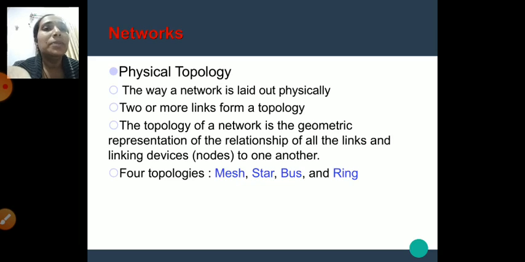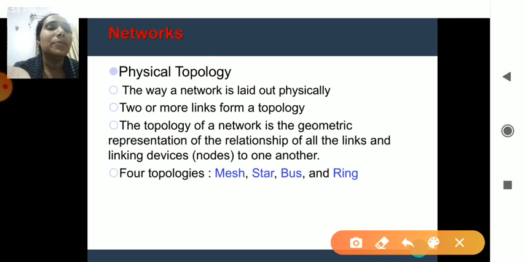So what do you mean by physical topology? It's nothing but how the network is said to be physically enabled. Mainly, the meaning of physical topology is how the network is laid out in a physical manner. What is the structure of the network? That is said to be a physical topology. A topology is implemented when two or more links are there.